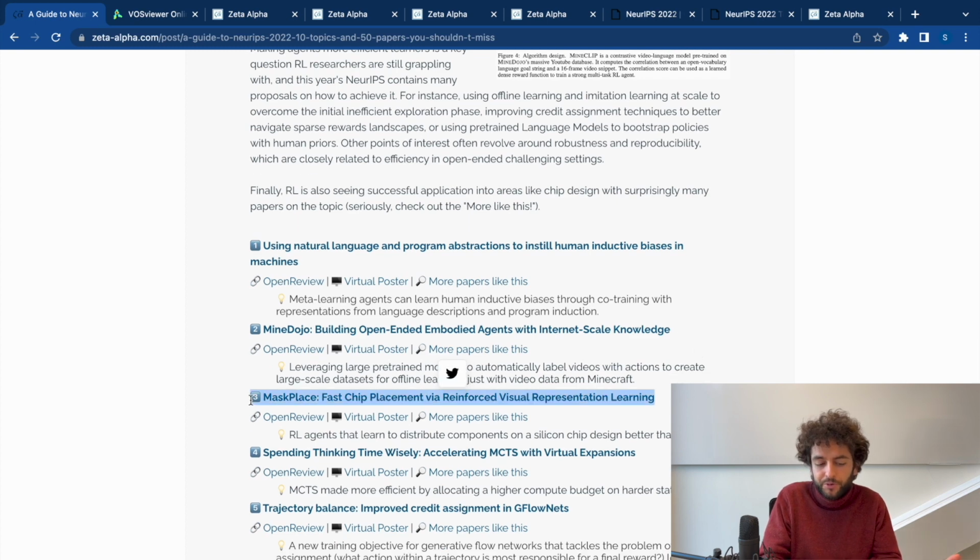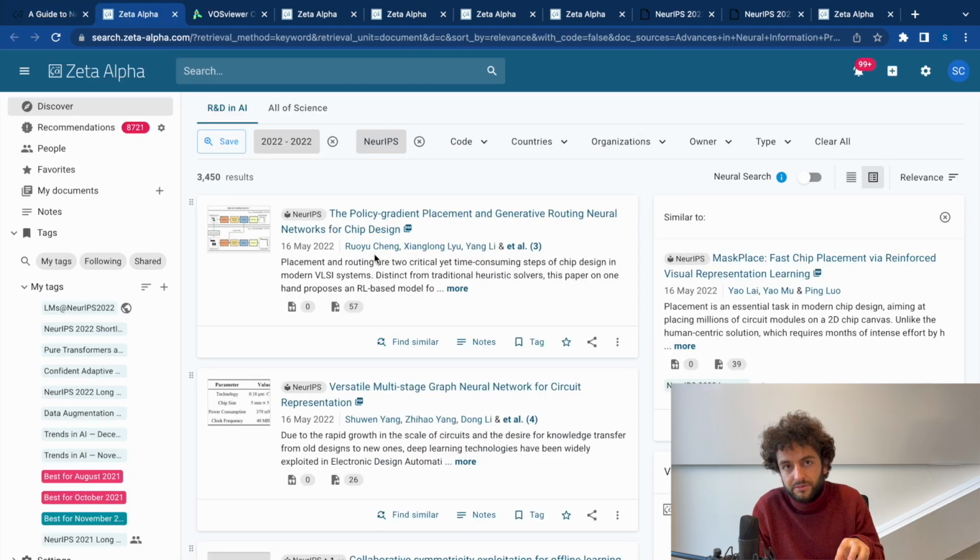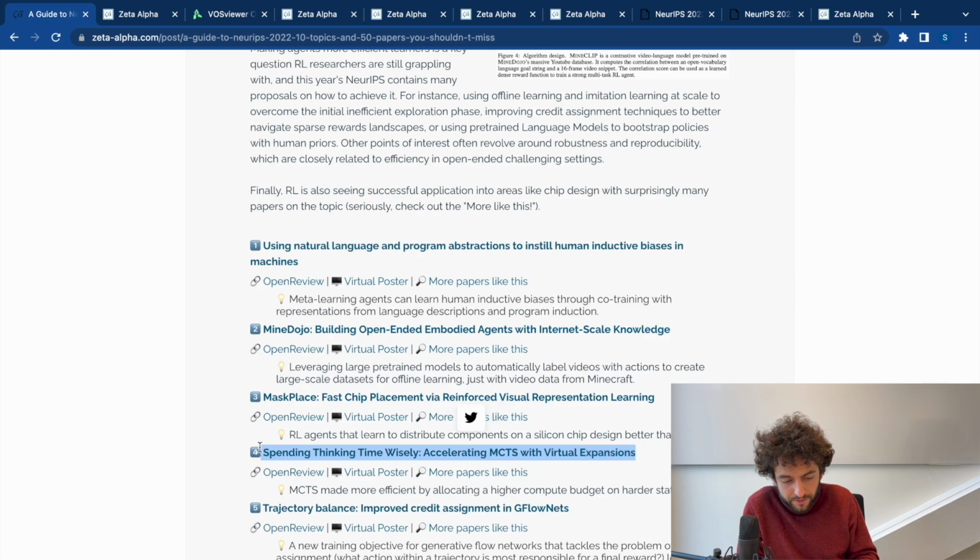Then we have a very cool application of reinforcement learning around chip design. That means silicon chip design, like how you place components in a chip and how you arrange things so that there's memory latency and all of these things. You minimize a bunch of trade-offs. This paper makes Monte Carlo tree search efficient by spending different compute budgets on different states based on how hard they are.